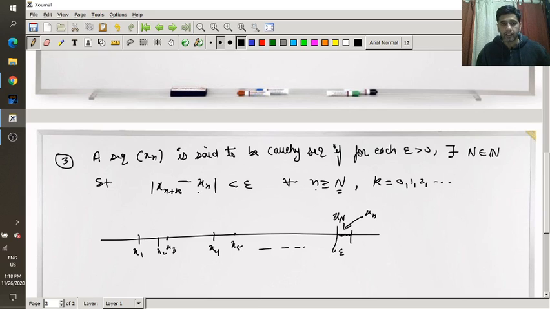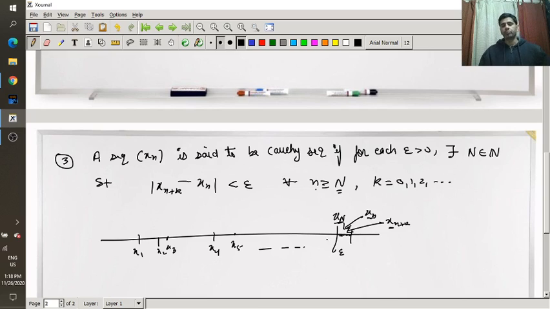And secondly, second term is x_{n+k}. So what is the meaning of n plus k? Where k is 0, 1, 2, that is n plus 0, n plus 1, n plus 2, and so on. That means this term will come after xn. So it will come obviously here, n plus k. So again here we have taken two terms of sequence which are coming after xN only. So the meaning is again same.